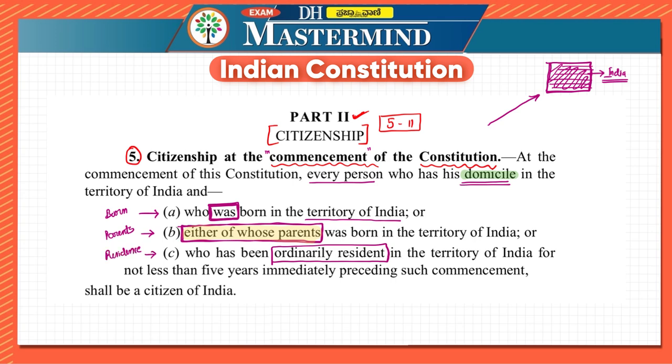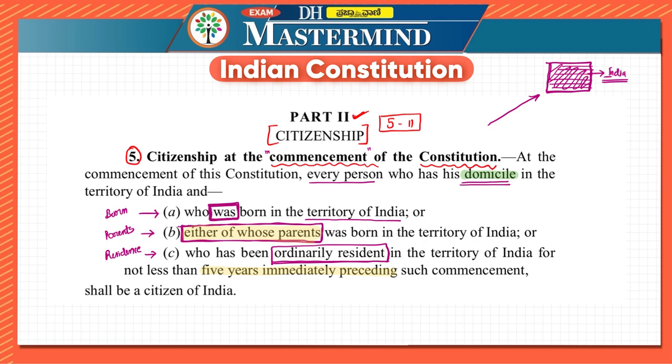Even if you are not born here, if you stay in that particular territory for that much time, you can be called a citizen of India. That is, who has been ordinarily resident in the territory of India for not less than 5 years immediately preceding such commencement. That is, at least 5 years before the commencement.